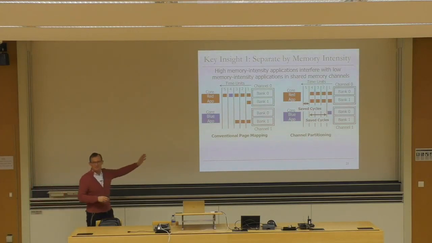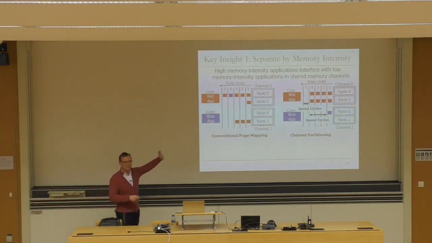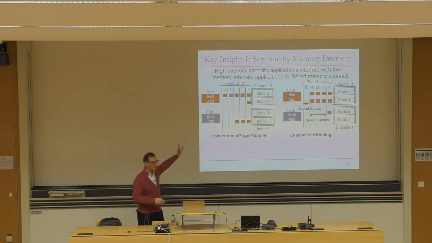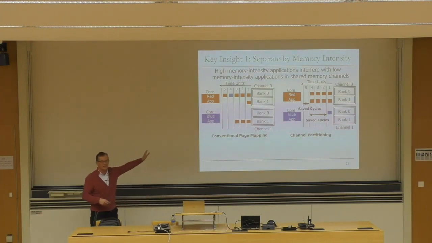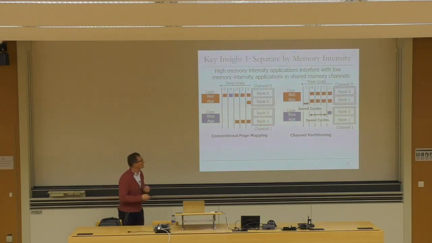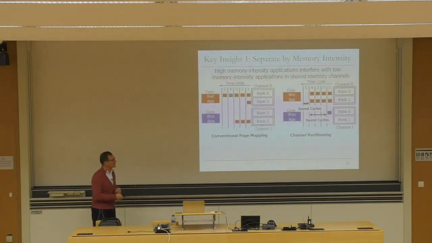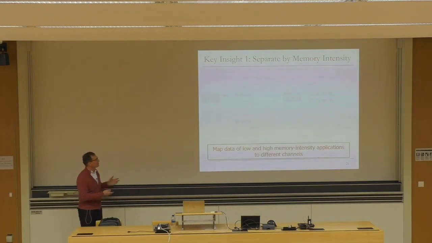Of course, it's a made-up example. It's a cooked-up example to motivate a point. Right? Real systems show all sorts of behavior, depending on how you do the randomization functions, depending on how you do the scheduling. But this is a potentially realistic case. And it motivates channel partitioning. So that's the first key principle: map data of low and high memory intensity applications to different channels.